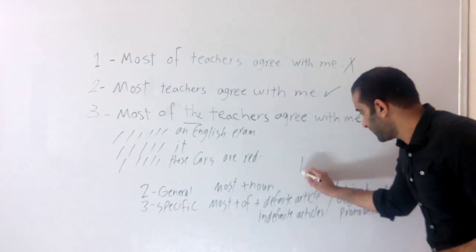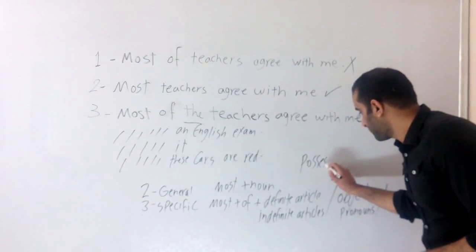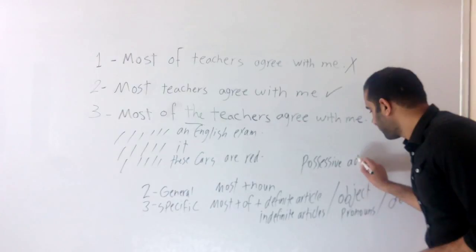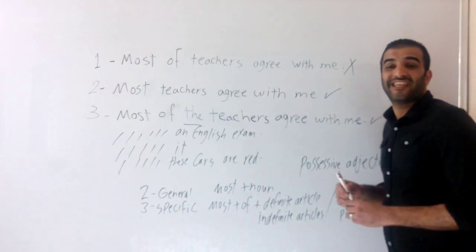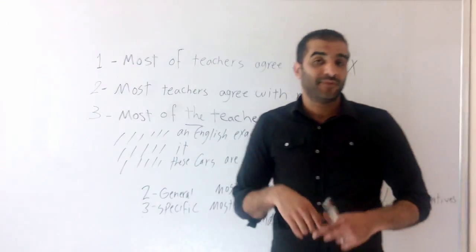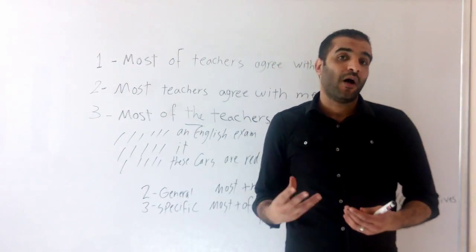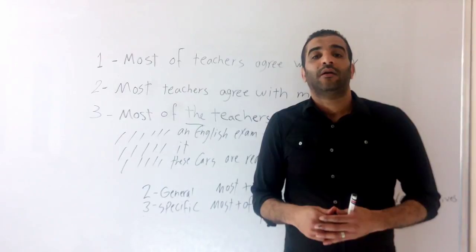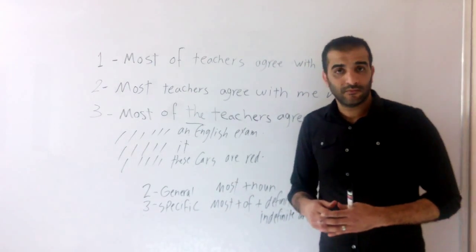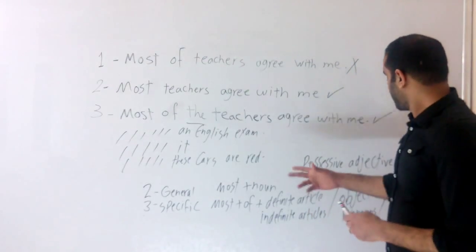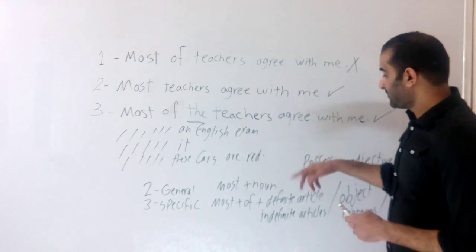Sorry, I don't have space. I'll write it here. Possessive adjectives. What are the possessive adjectives? Like my, his, her, their, our. So, possessive adjectives, we use them after most of.